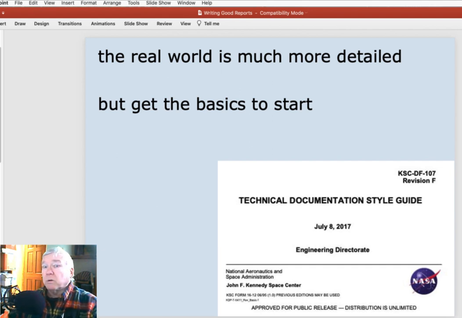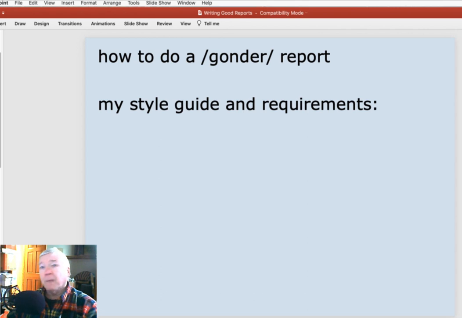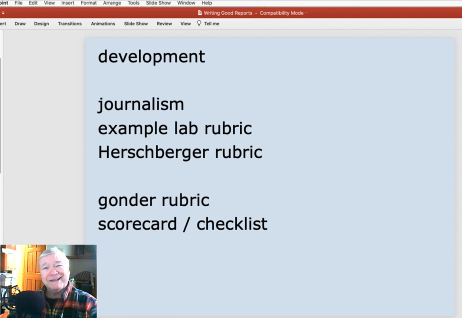So the real world gets into much more detail about exactly how to produce a report that they want. And there are a lot of other pages, beginning pages, ending pages, and documentation that we don't make use of in my classes. But you'll get the basics, and you'll get a chance to practice that writing. So, how to do a lab report. What is my style guide and my requirements, and sort of where did they come from?